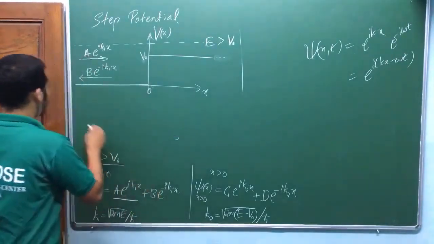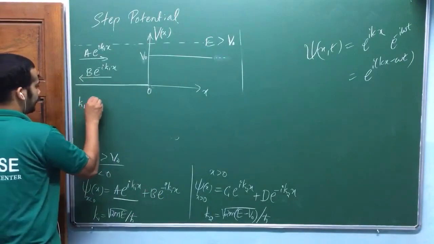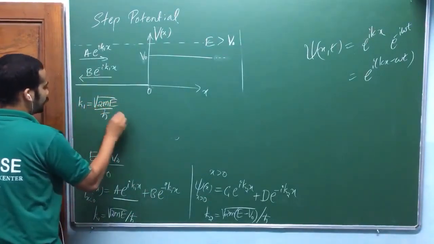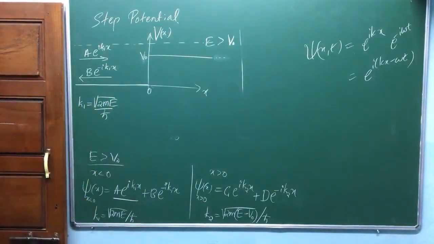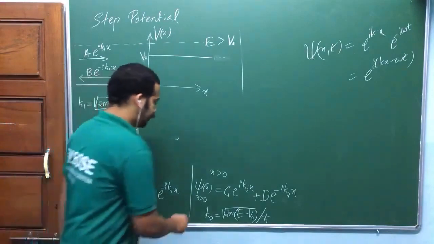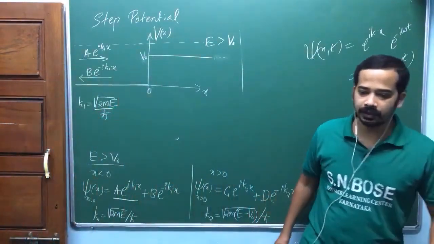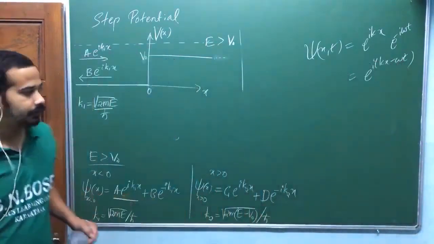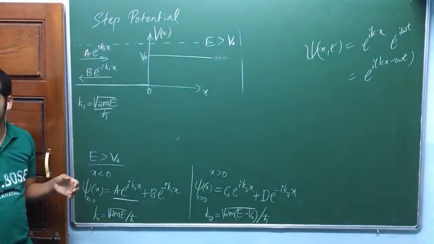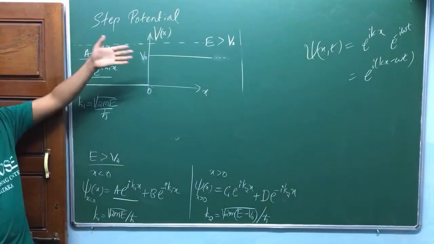Is that okay? Where k1 is equal to root of 2mE divided by h bar. Okay. Now let me again, before talking about this one, take a physical situation here. The physical situation is I am shooting the particle from this side. Is that okay? I am shooting the particle from this side.